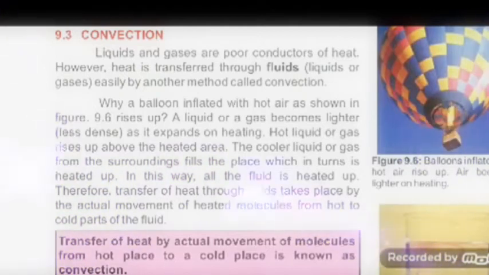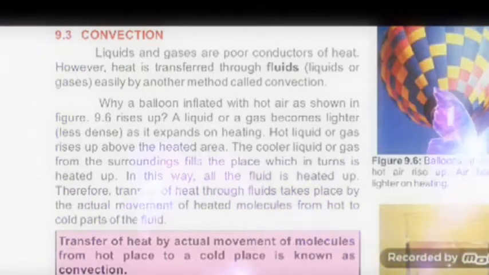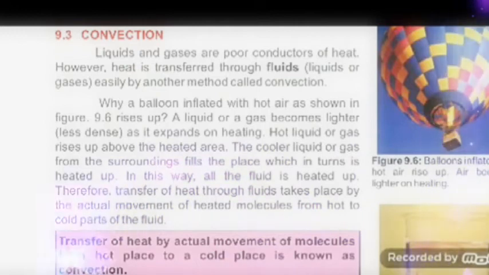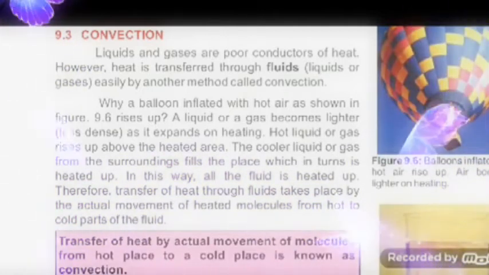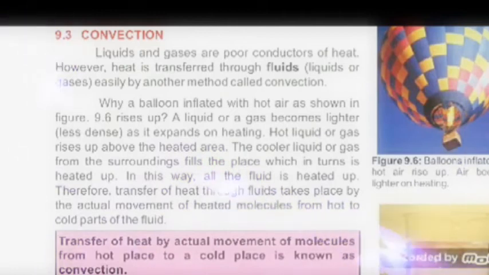Well, a liquid or gas becomes lighter, and we can call it less dense, as it expands on heating, and the hot liquid or gas rises up above the heated area, and the cooler liquid or gas from the surroundings fills the place, which in turn is heated up. In this way, all the fluid is heated up. Therefore, the transfer of heat through liquid fluids takes place by actual movement of heated molecules from hot to cold parts of the fluid.